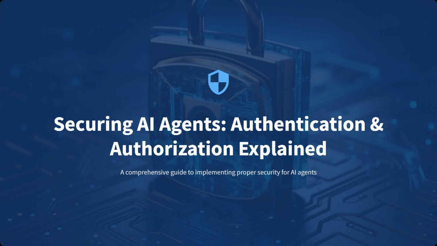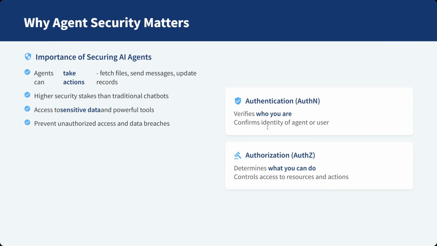Today, we're unlocking a powerful but often overlooked dimension of AI development: how to secure your agents through authentication and authorization. If your agents can send messages, update records, or fetch files, congratulations, you've built autonomy. But also, you've opened the door to potential chaos if those permissions aren't tightly controlled. So in this episode, we're breaking down everything you need to know to keep your AI agents secure, auditable, and production-ready.